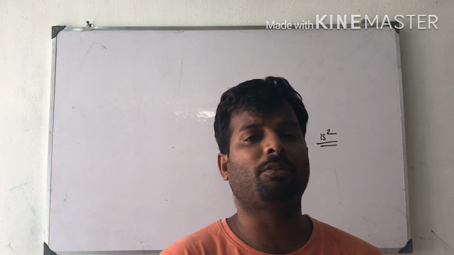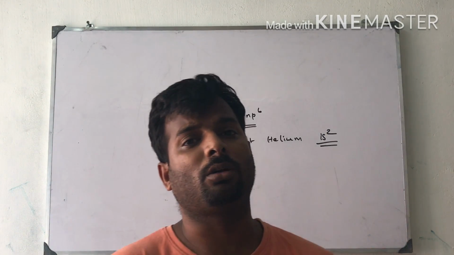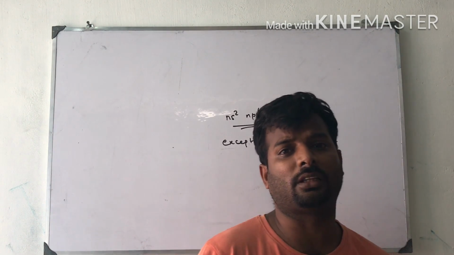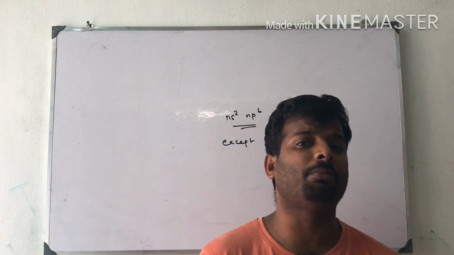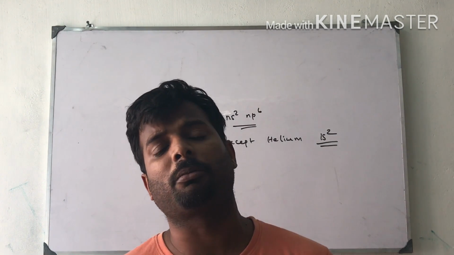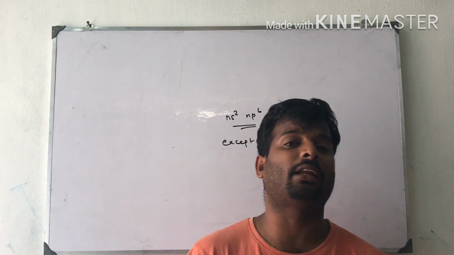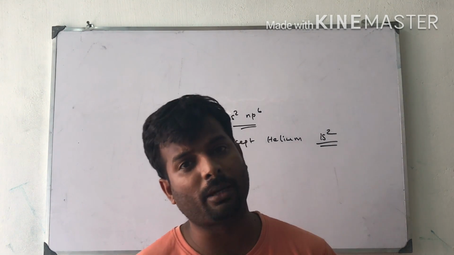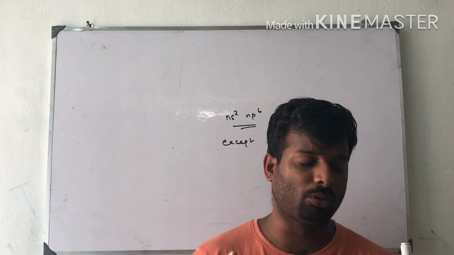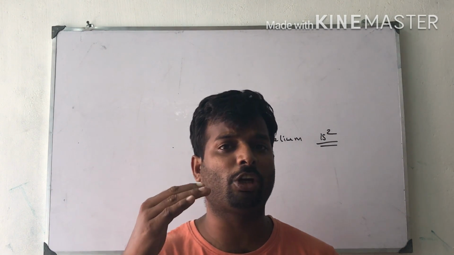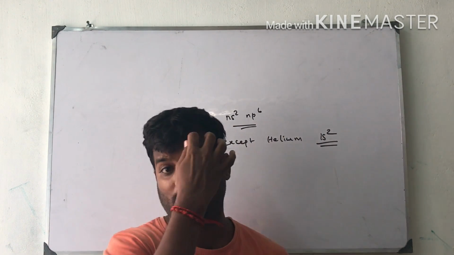Next one is ionization enthalpy. We know that the energy required to remove the most loosely bound electron from a neutral gaseous atom is called ionization enthalpy. Ionization enthalpy for noble gases is very high. Why? Because they are all monoatomic, and the outermost shell is completely filled with 8 electrons, so they are highly stable. More energy is needed to remove an electron, which is why ionization enthalpy is higher for noble gases.